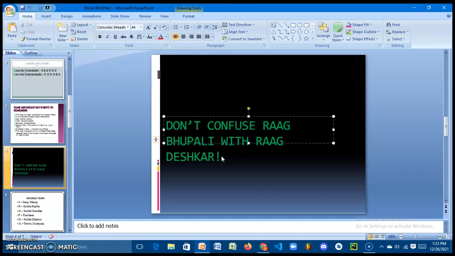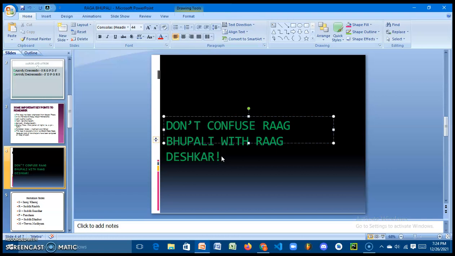Avroh or decrescendo of Rag Deshkar. Sa dha pa dha ga pa ga re sa.